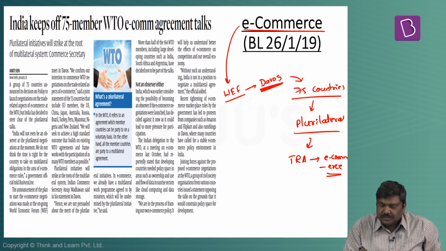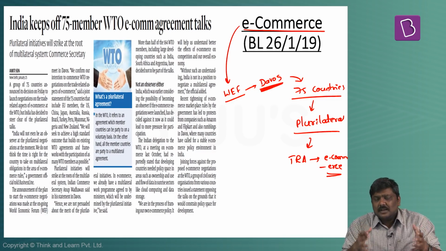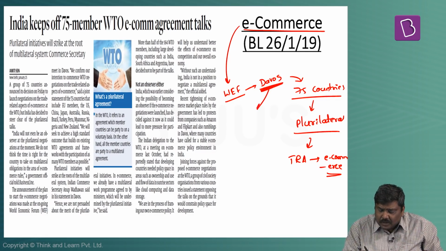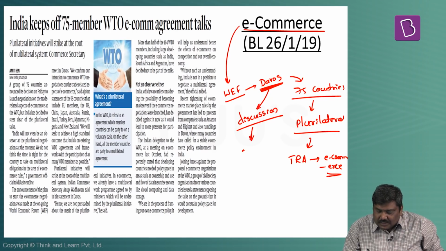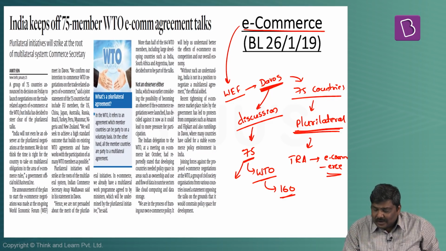Basically, in the Davos, the members or the businessmen around the world as well as the representative of the countries will come and hold a certain discussion. And during this particular discussion, 75 member countries of WTO, where the membership is over 160, have come together and have announced that they want to start discussion, that is plurilateral discussions or negotiations related to trade related aspects related to e-commerce.